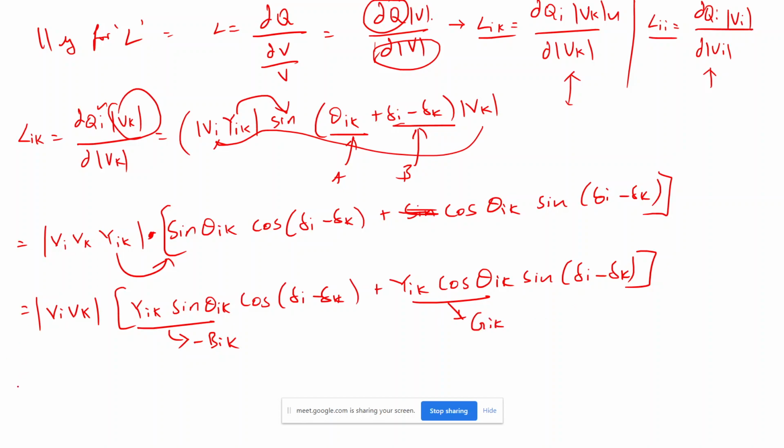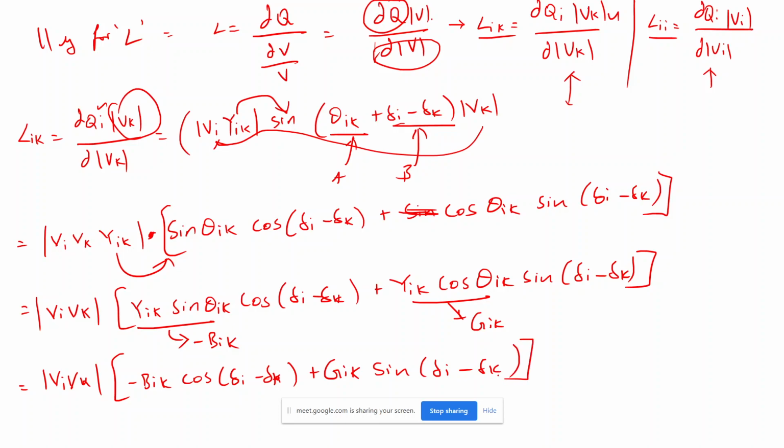If that is the case, then I will get V_i V_k of minus B_ik cos(delta_i minus delta_k) plus G_ik sin(delta_i minus delta_k). Now you understand? If you compare this L_ik equation and the H_ik equation, both are the same.